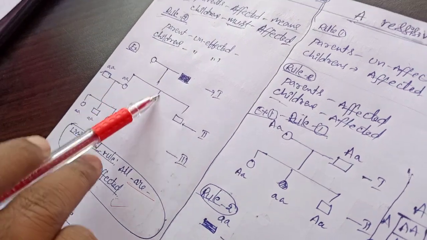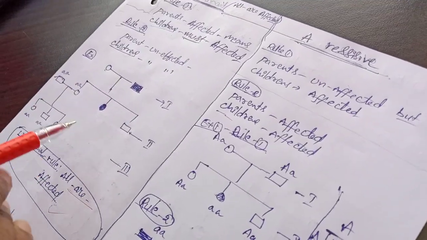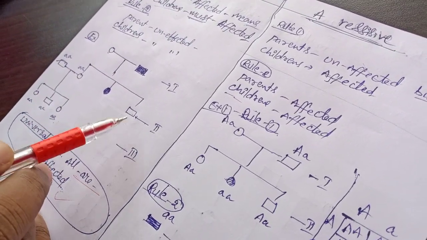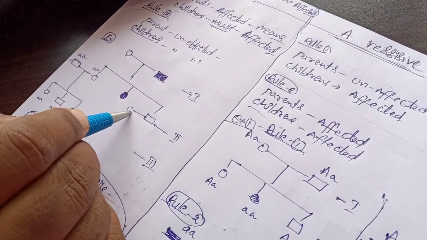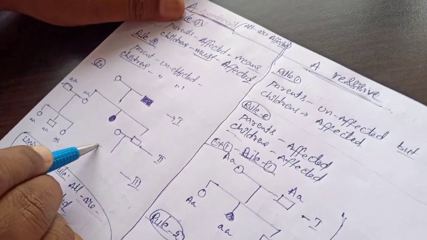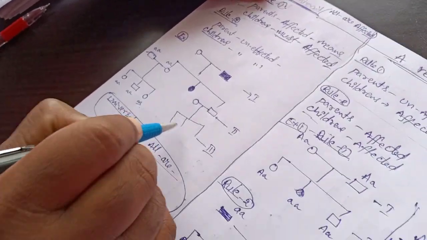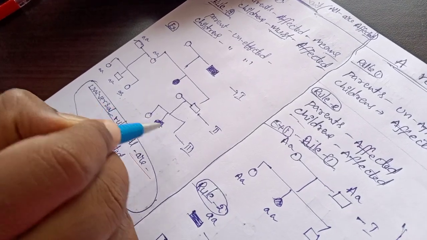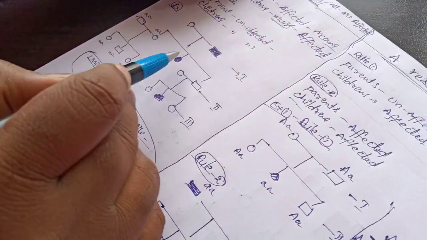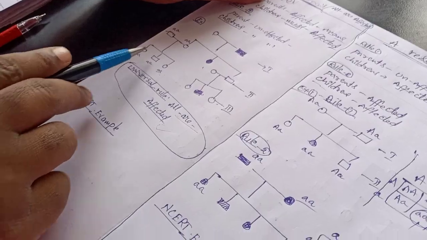Maximum, they are all affected. See here, if it is there in this generation, and also in another generation, then compulsorily one person will be affected. One person will be affected. So all are affected like this.